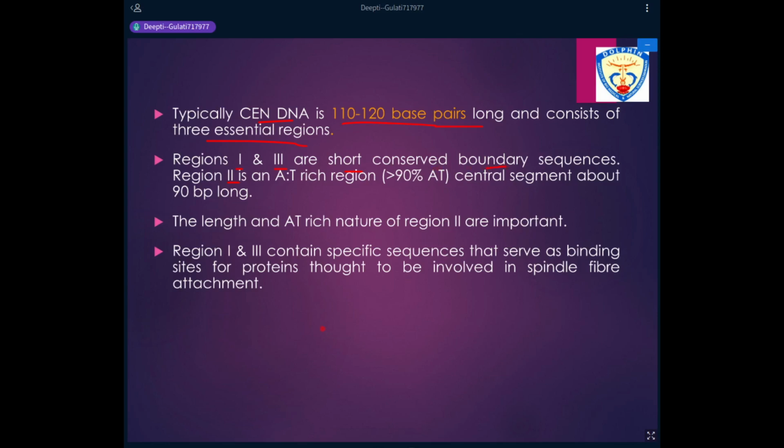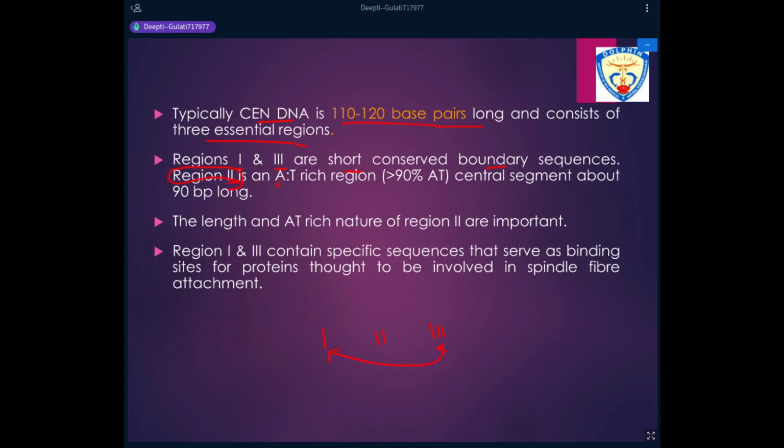Why boundary sequences? Because there is a region 1, a region 3, and a region 2 in between, so the boundary regions are 1 and 3. These two regions are those which are bound by the kinetochore proteins. The basic proteins which bind to the centromeric region will bind at regions 1 and 3. Region 2 is where the chromatids separate from each other.